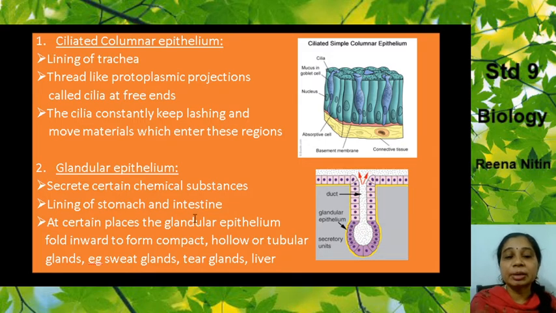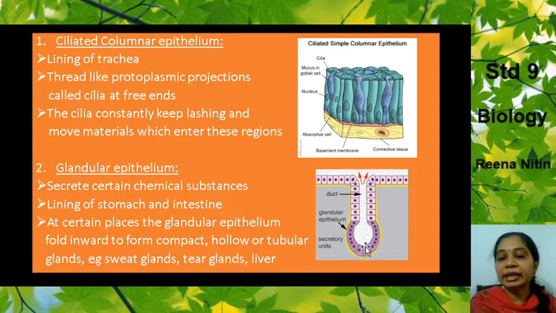Where are they present? They are present in the lining of the stomach and the intestine. Again, the lining of the stomach and intestine. What do they do? They secrete chemical substances. This glandular epithelium has to secrete some chemical substances. At certain places, the glandular epithelium folds inwards to form compact, hollow or tubular glands, that is, sweat glands, tear glands, liver, etc. So at some places, what does the glandular epithelium do?